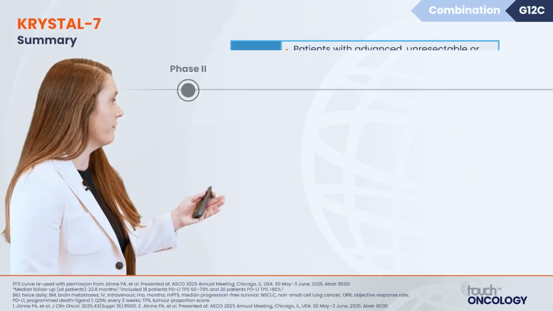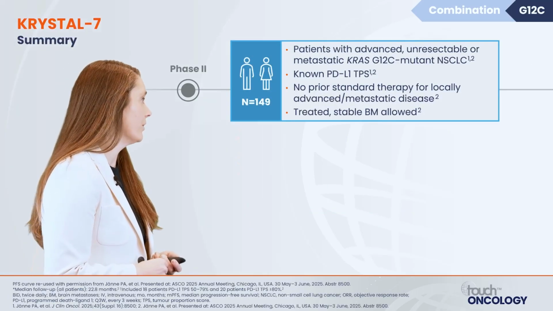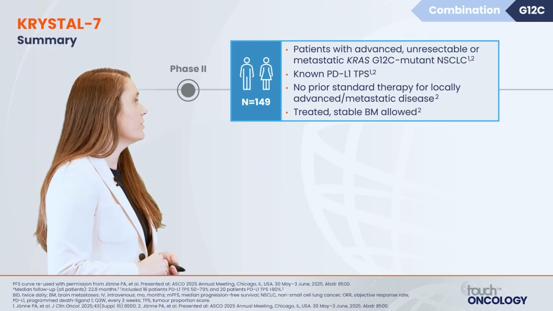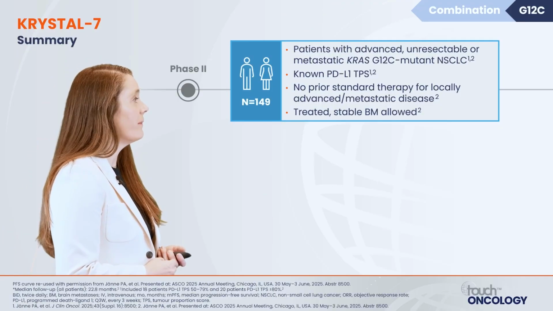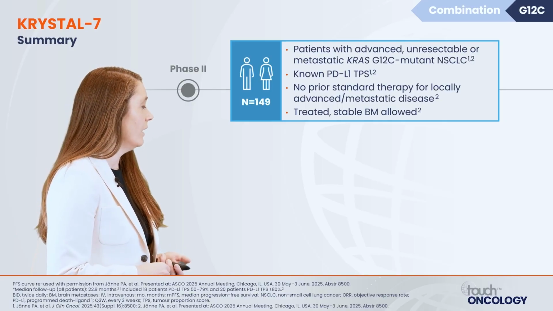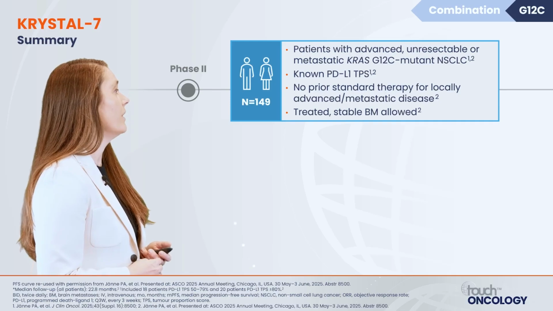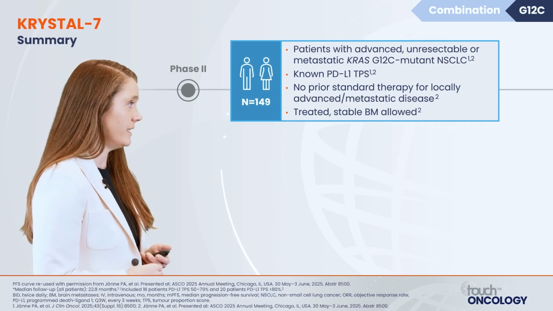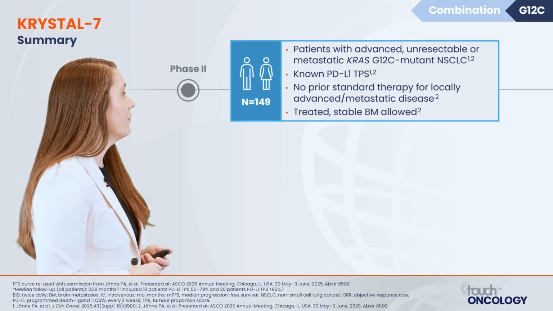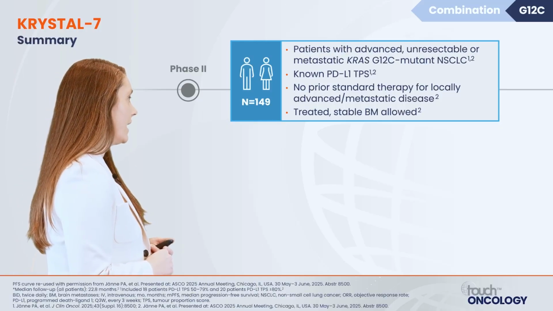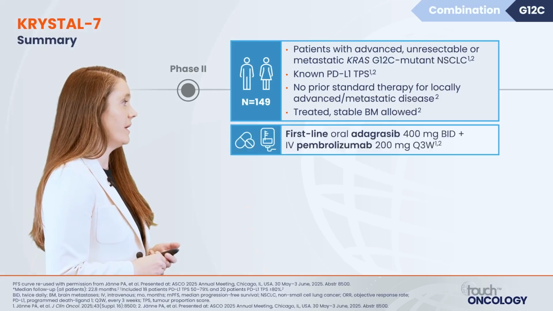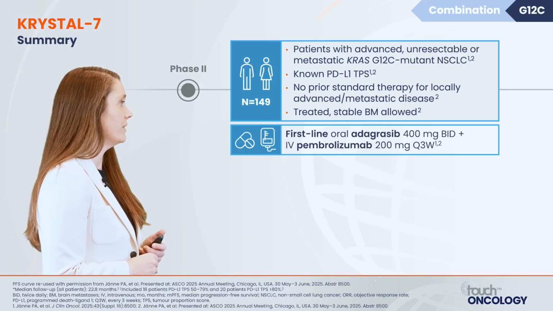So let's look at some of our early data of KRAS inhibitors plus immunotherapy. Here we have KRYSTAL-7. These are patients who had advanced or metastatic KRAS G12C mutant non-small cell lung cancer, no prior standard therapy for locally advanced or metastatic disease. This differentiates it from the two trials we just reviewed. Patients could have treated or stable brain metastasis. This investigated the combination of adagrasib plus pembrolizumab.